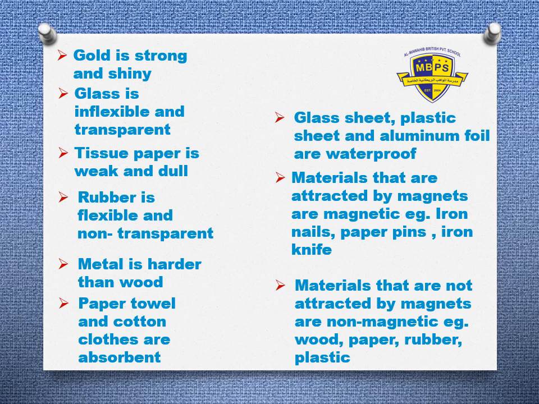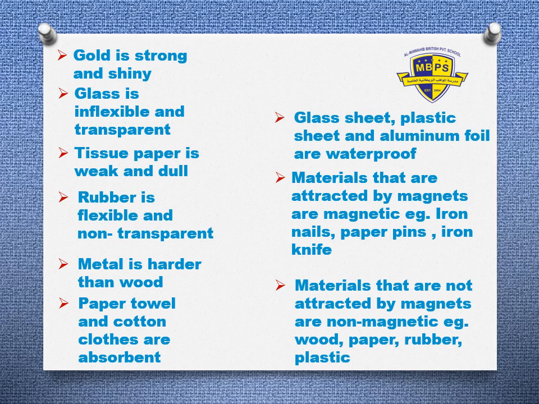Yes, and somebody is saying about fabric. Paper towel and cotton clothes are absorbent. Yes. And glass sheet, plastic sheet and aluminium foil are waterproof. What is the meaning of waterproof? The water will not go inside.